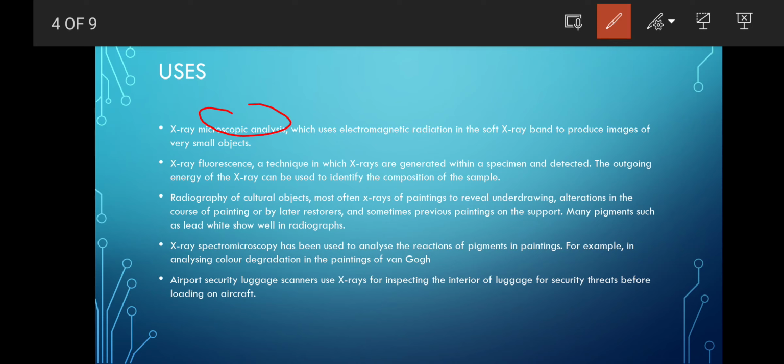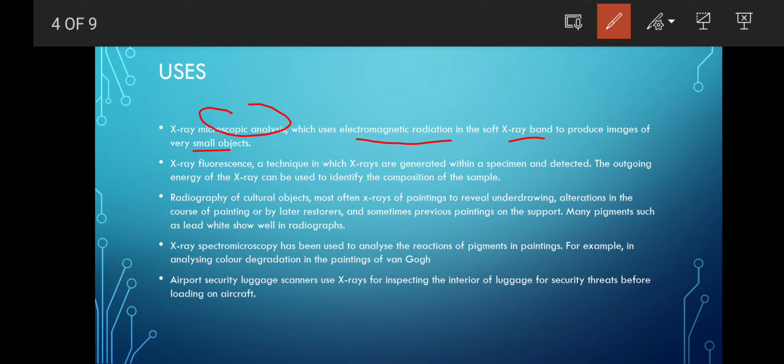First, the microscopic analysis which is done using X-rays, which use electromagnetic radiation. The soft X-ray band is used to produce an image of very small objects, objects which are not visible to our naked eyes, or which are very small, in nanometers. So their image can be formed.